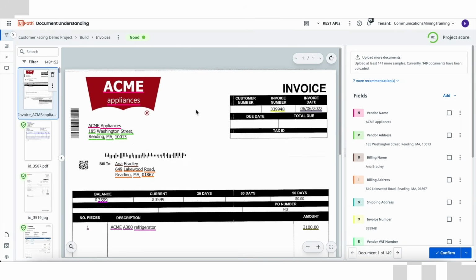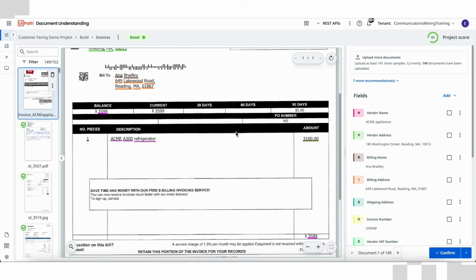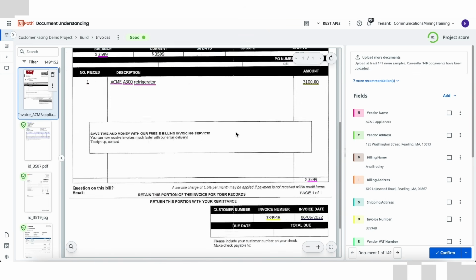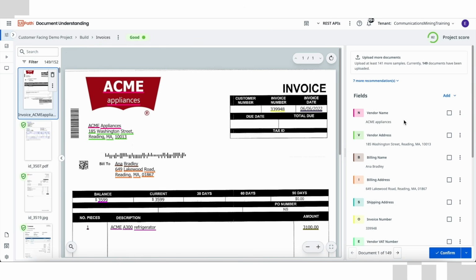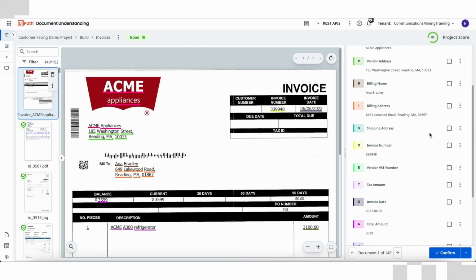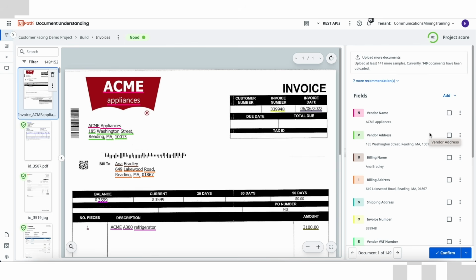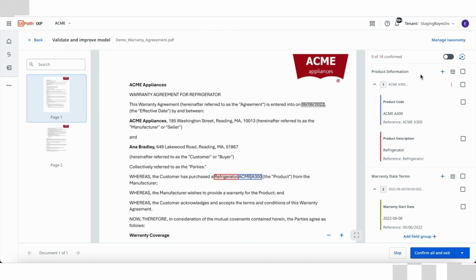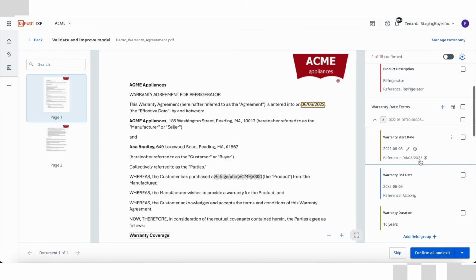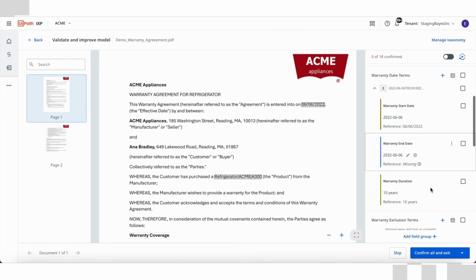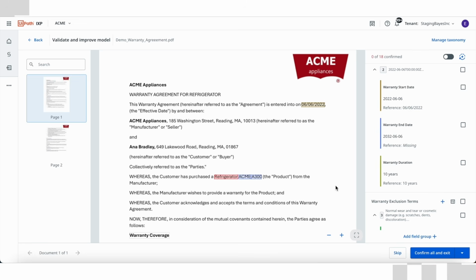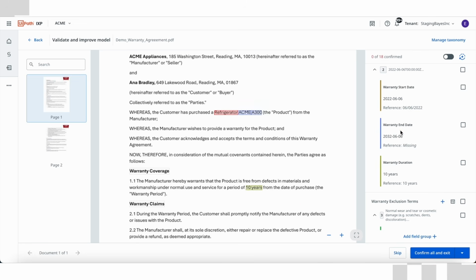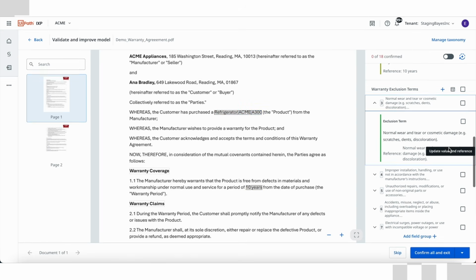Next, we process the attached invoice using document understanding. This is a semi-structured document, and here we can use IXP's out-of-the-box invoice model to extract structured data points. Lastly, using IXP's generative extraction capability for unstructured documents, we can extract key information from the attached warranty agreement. Here we can see it's pulled out details about the product, the warranty dates, and the warranty exclusion terms.